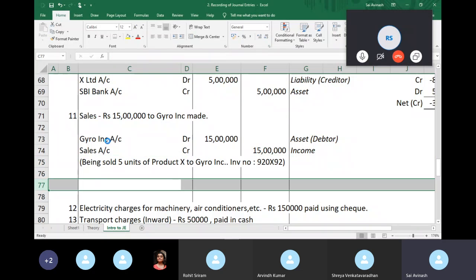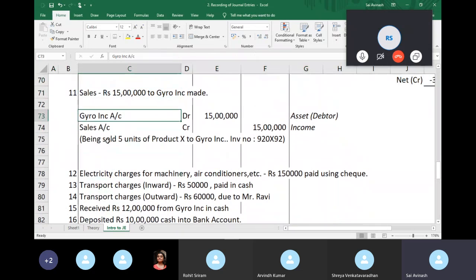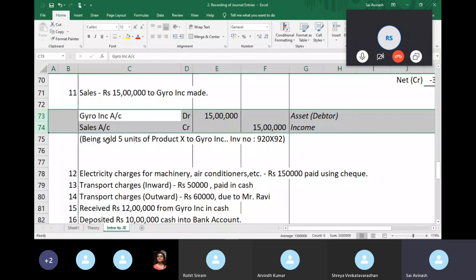Just a simple example, sales. So we have accounts in sales. I'll just explain this once again, just to help you understand.